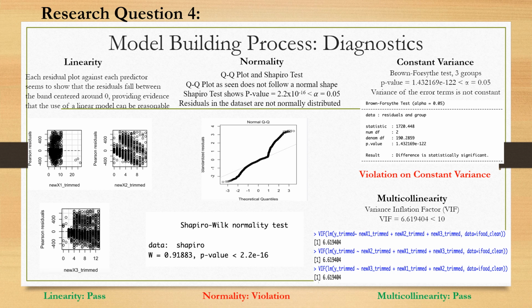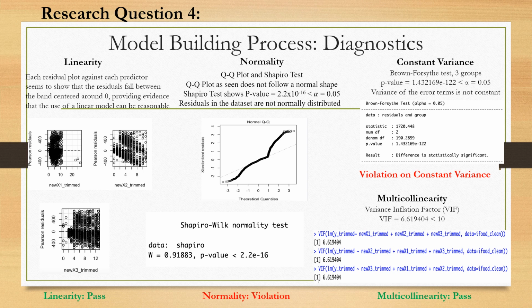To test normality, we used a QQ plot and the Shapiro test. The shape of the QQ plot did not resemble the shape of a model with normally distributed residuals, and we confirmed this assumption by the Shapiro test, which showed a p-value equal to approximately 0, which is less than our alpha of 0.05. Thus, the residuals in the dataset are not normally distributed.